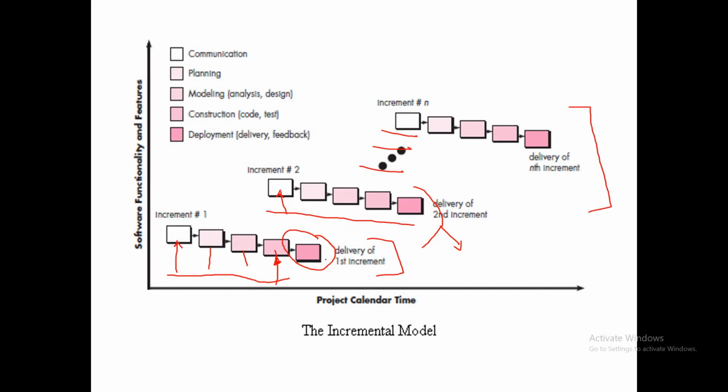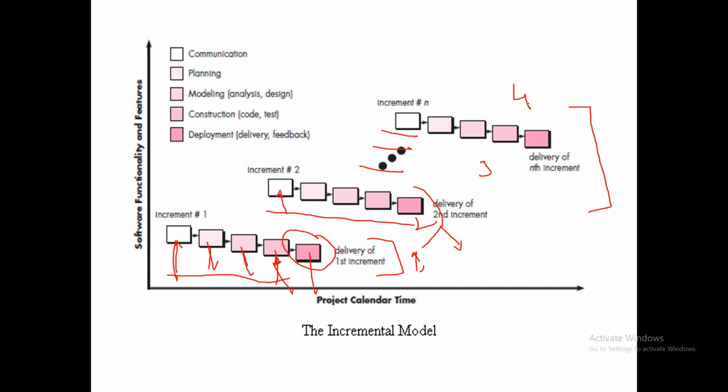Linear in the sense that your activities like communication, planning, modeling, construction, deployment are working in a linear way, but multiple increments are working together. One team is working here, another team is working with another increment, another team is working on the next increment. All the teams are following a linear approach, but at the same time all of them are working in parallel. So the incremental model is a combination of linear and parallel process flows.